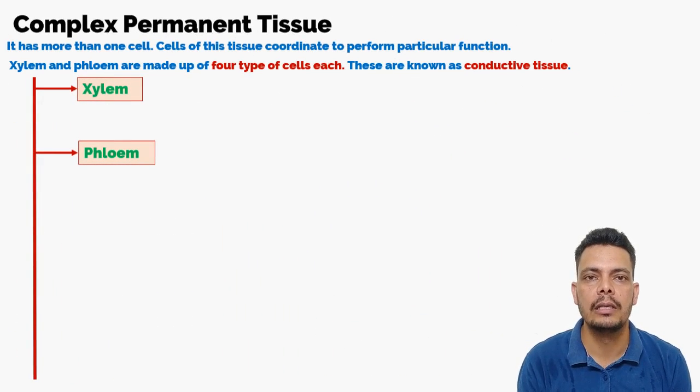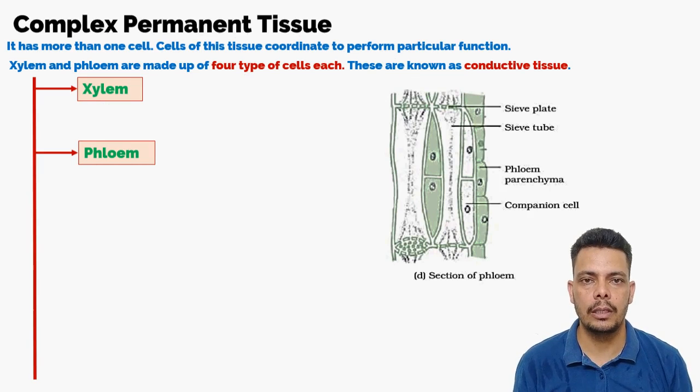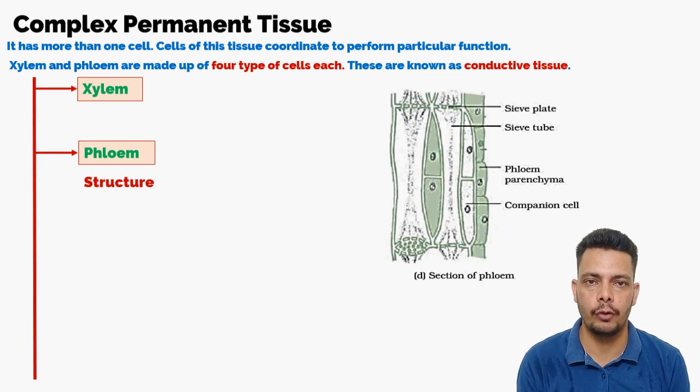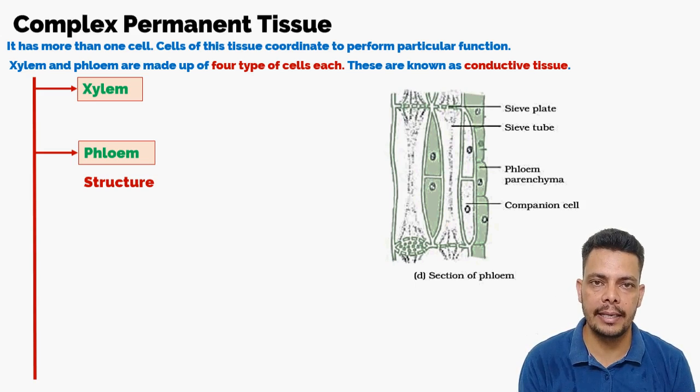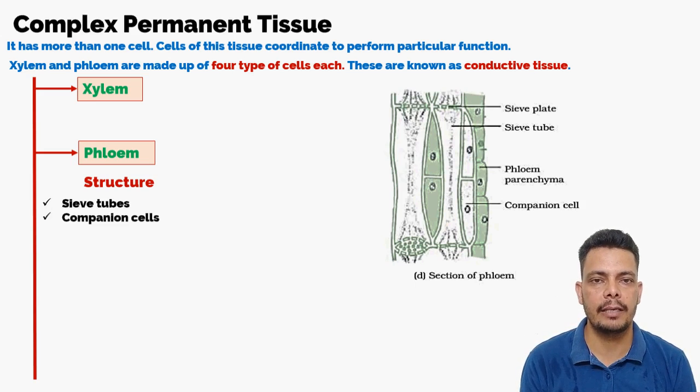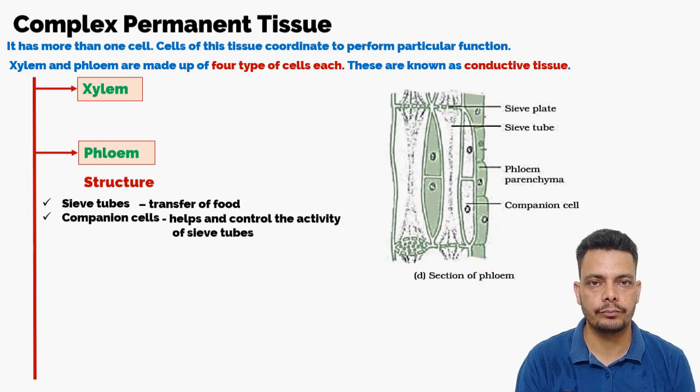So this is all about the xylem. Next one is phloem. In phloem, there are four types of cells: the sieve tubes, the companion cells, the phloem parenchyma, and phloem fiber. Phloem parenchyma and phloem fiber we will be talking about later. Now let's start with the sieve tubes and companion cells.